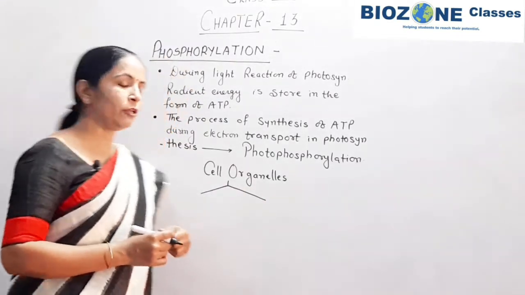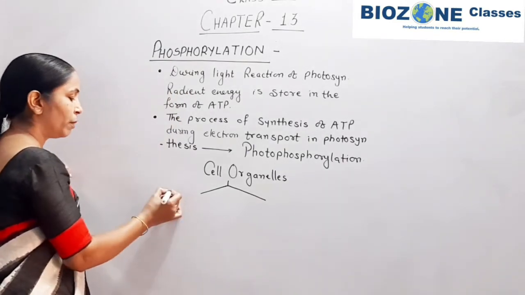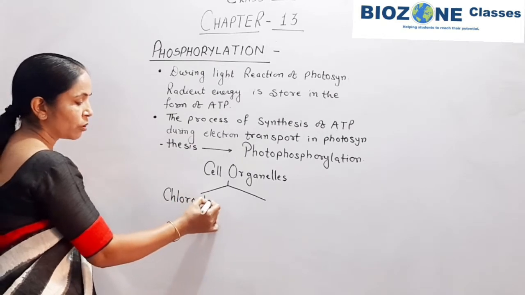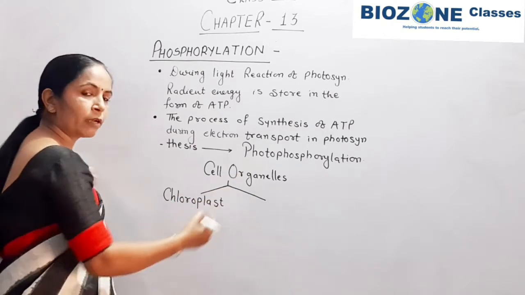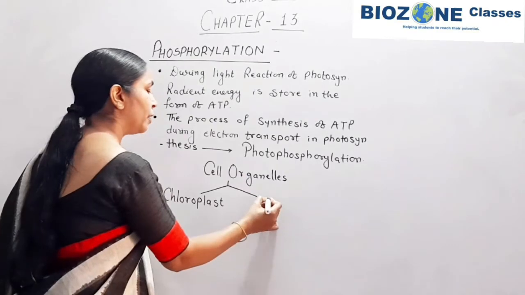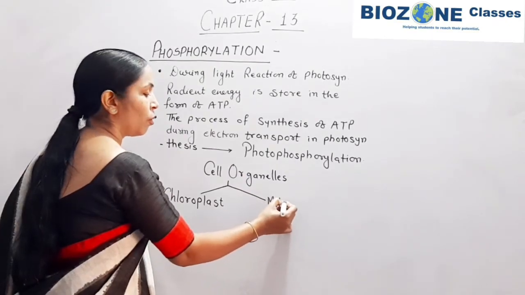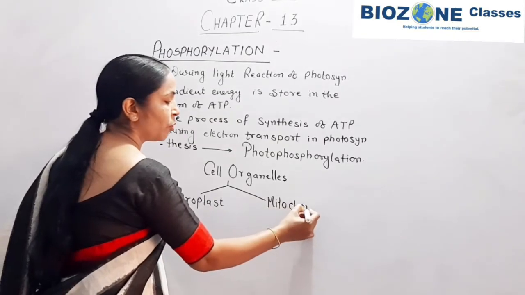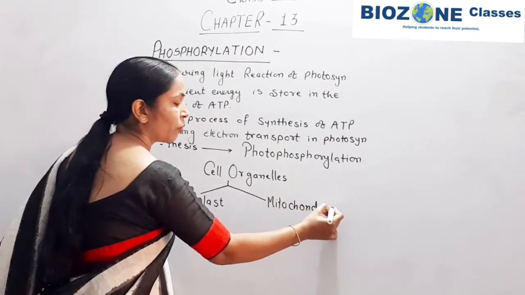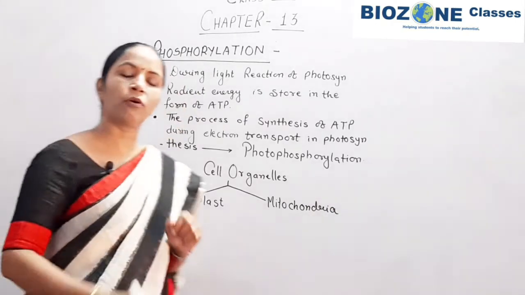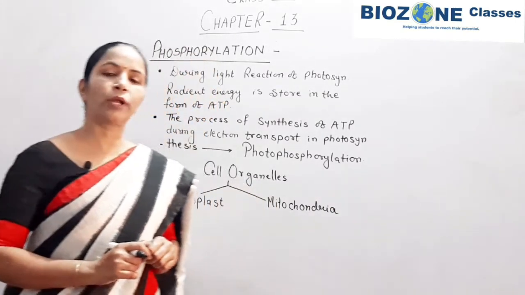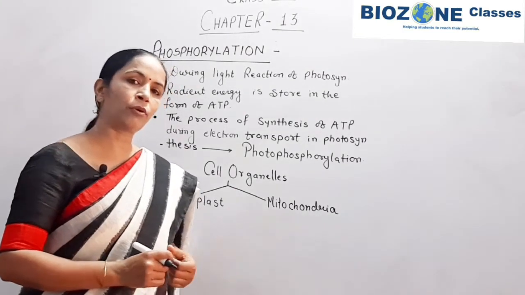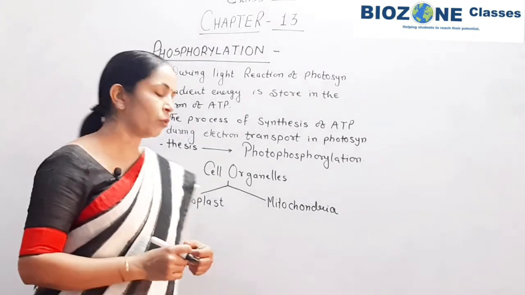The first cell organelle, in the plant cell, is the chloroplast. Another, in all eukaryotic cells, is the mitochondria, which is also responsible for the synthesis and storage of ATP, and that's why the mitochondria is called the powerhouse of the cell.